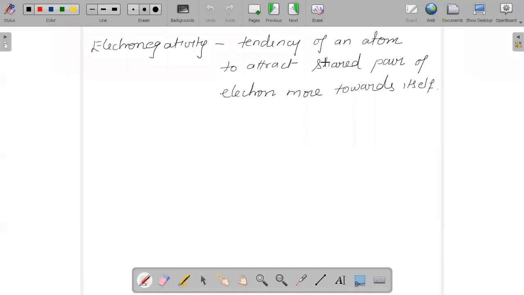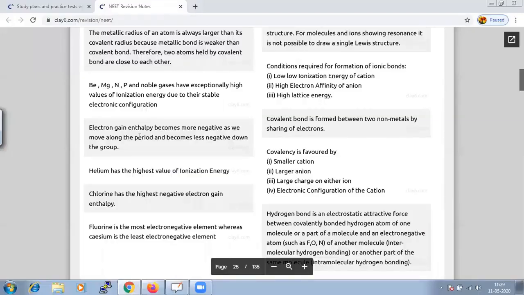So if the size is less, ultimately the nuclear charge is more, and hence there is more attraction for the shared pair of electrons. In the periodic table, fluorine is the most electronegative element and cesium is the least electronegative element.